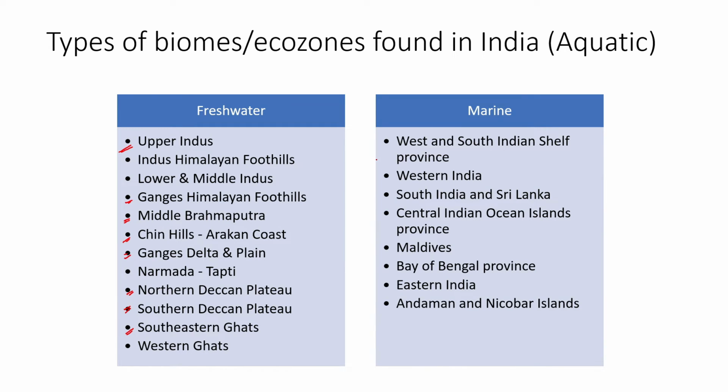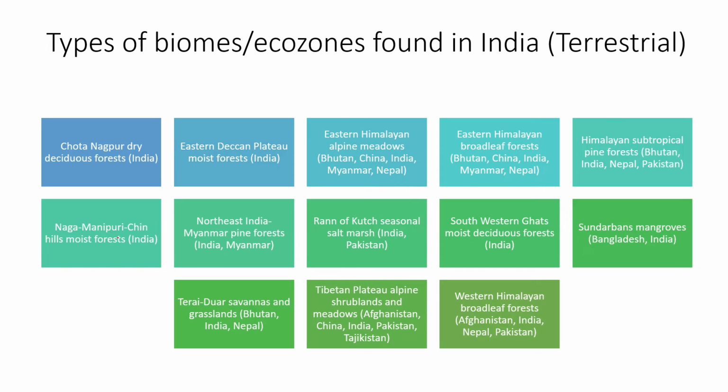Moving forward, the marine ecozones consist of the West and South Indian shelf, which is usually the continental shelf of the West and South Indian Oceans. Then there are Western India, South India and Sri Lanka, and the Central Indian Ocean islands, which consist of Lakshadweep and Maldives. And then there is the Bay of Bengal province, the Eastern India region, just below East India. And then there are the Andaman and Nicobar Islands. So these are the terrestrial biomes or ecozones that are found in India. You need to remember this because it comes up in different portions of biogeographical entities as well. So you need to focus on it. This information is provided by WWF. You can go through the website and check it out.